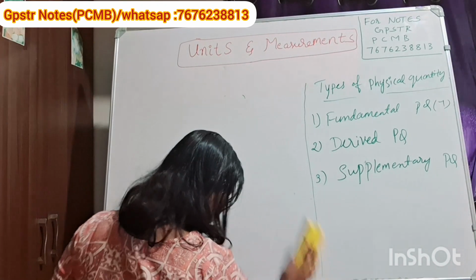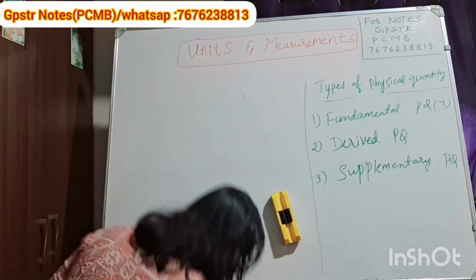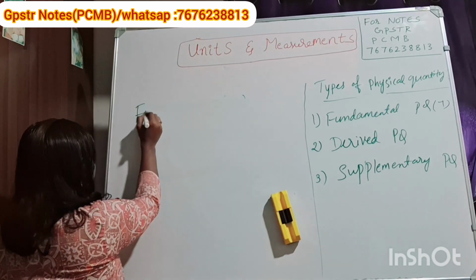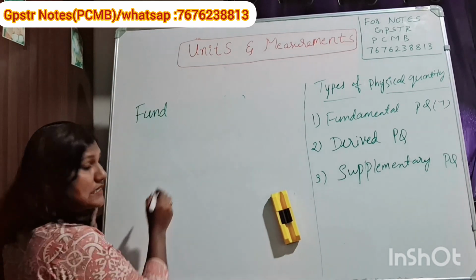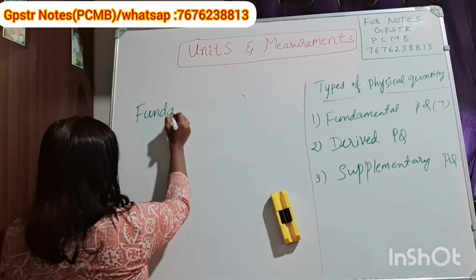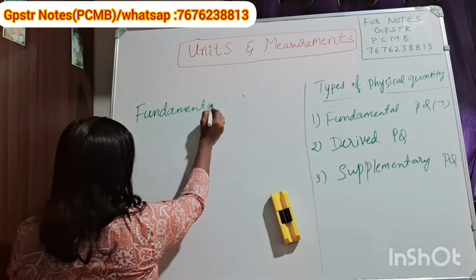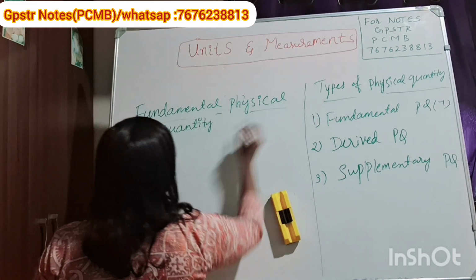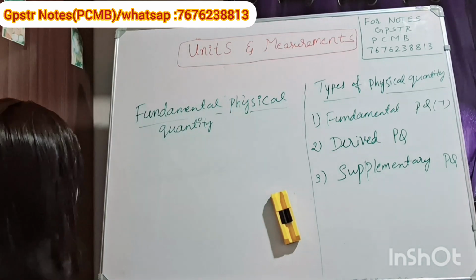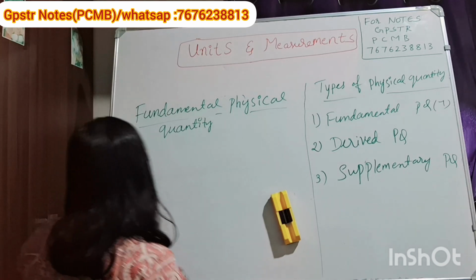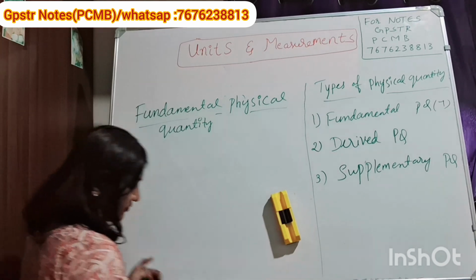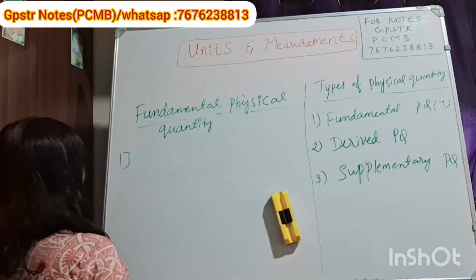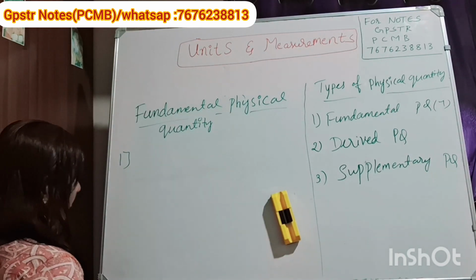The first one is the fundamental physical quantity, which doesn't depend upon any other quantities. In that there are 7 types, as I already mentioned here. What are those 7 types of quantities?